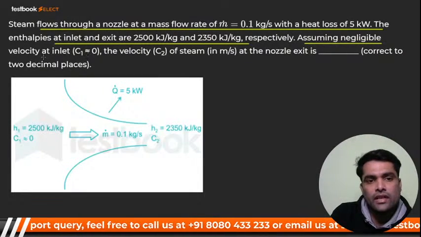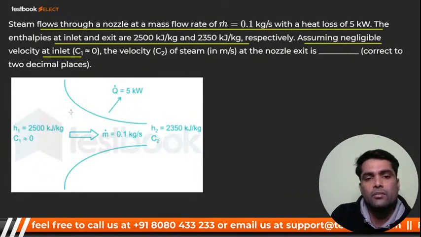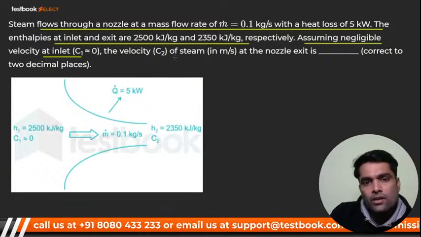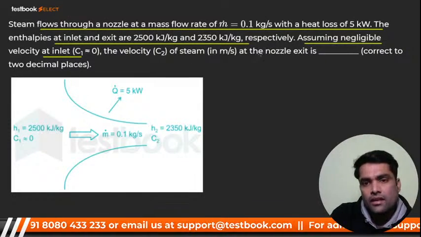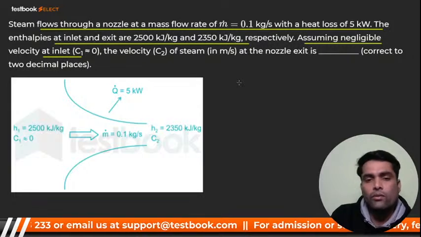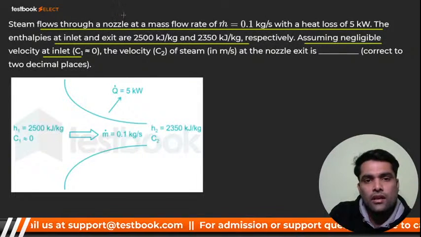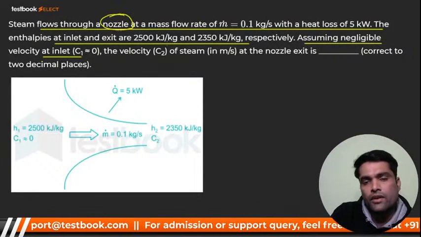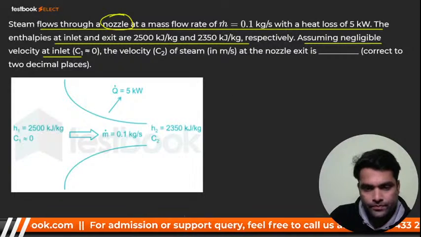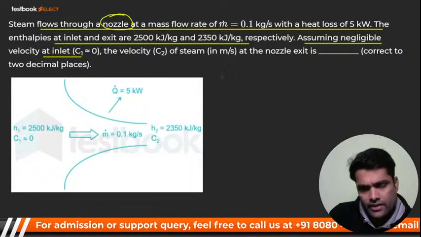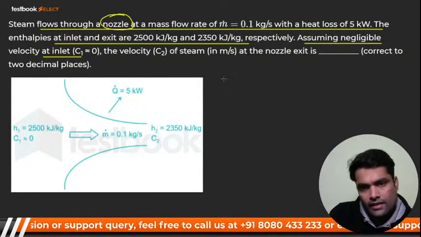Assuming negligible velocity at inlet, that is velocity at inlet will be 0. And velocity C2 at the exit, what will you use? It is a nozzle. We are going to use the steady flow energy equation.